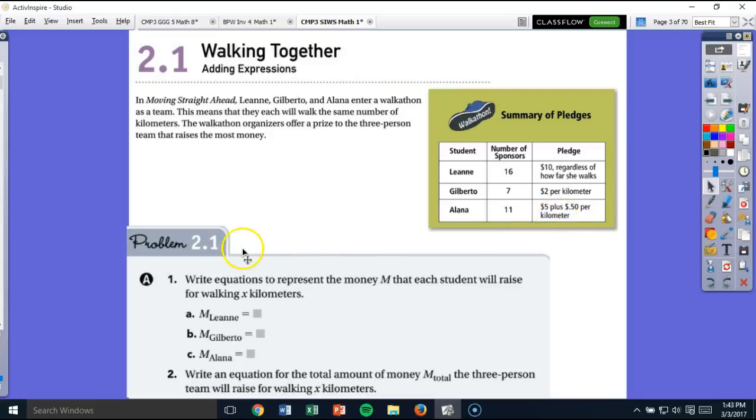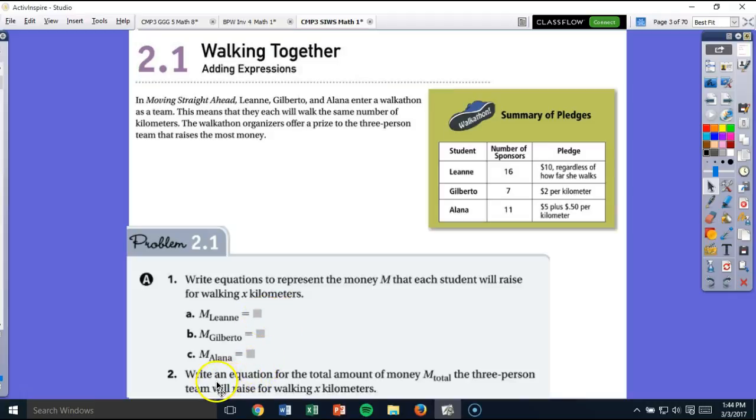So as we look at the problem down here, 2.1, part A, it says write equations to represent the money M that each student will raise for walking X number of kilometers. So for each one of these three, use the information up here in this table to be able to help you come up with an equation for each one of these individuals.